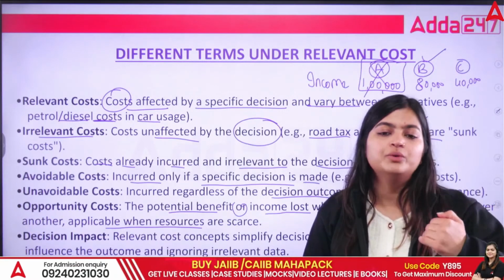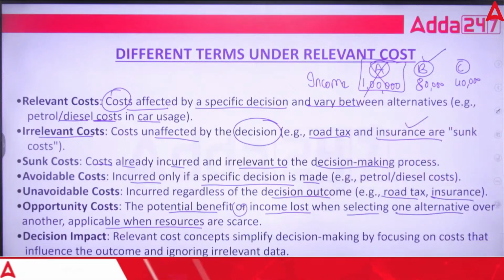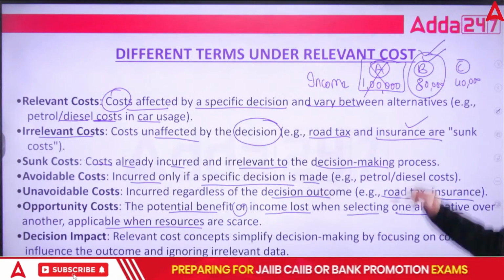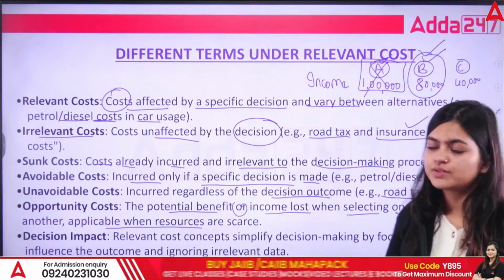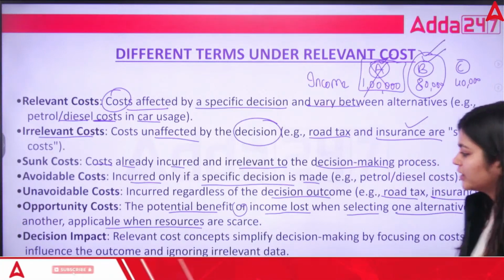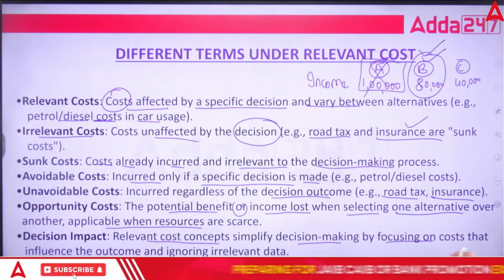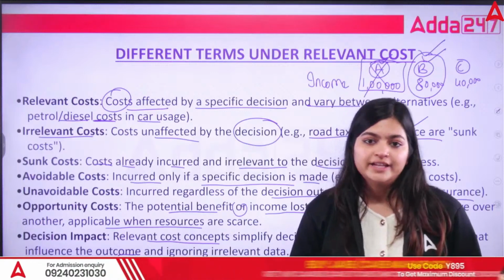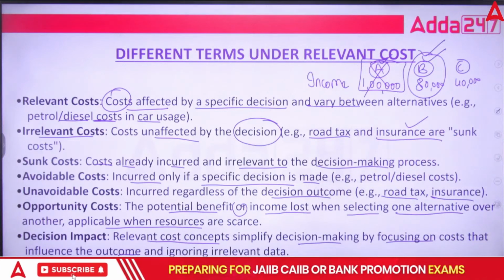The project in which you are going to incur the least cost, you are going to select that, and that is your opportunity cost. That income you are losing for choosing the next project, that is what opportunity cost is. Then decision impact: relevant cost concept simplifies decision making by focusing on costs that influence the outcome and ignoring the irrelevant data. So these are the different terms under relevant cost.